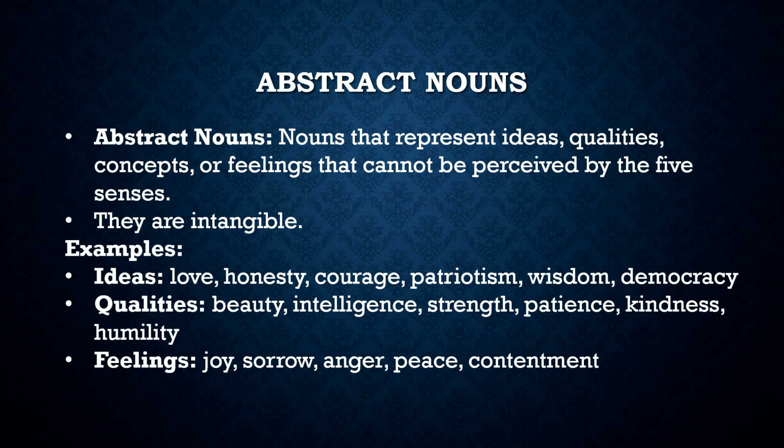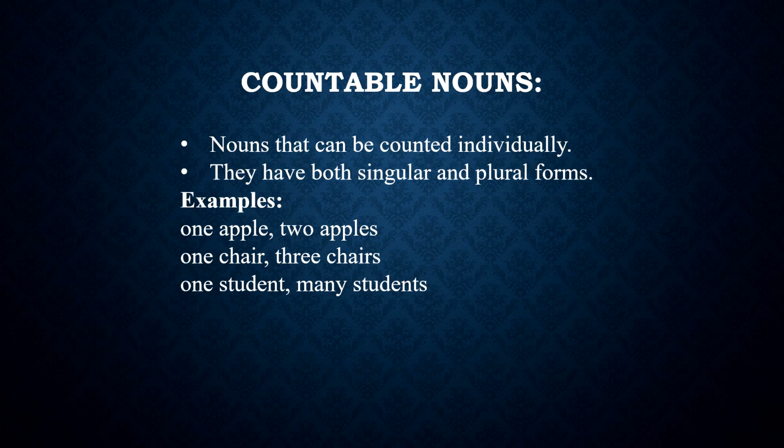For example, feelings like happiness, sadness, love, anger, fear, joy. Qualities like bravery, honesty, kindness, beauty, or maybe concepts like freedom, peace, time, knowledge, music, childhood, friendship, etc. In contrast to concrete nouns, abstract nouns are intangible. Countable nouns. Nouns that can be counted individually are called countable nouns. They have both singular and plural forms. For example, the word apple.